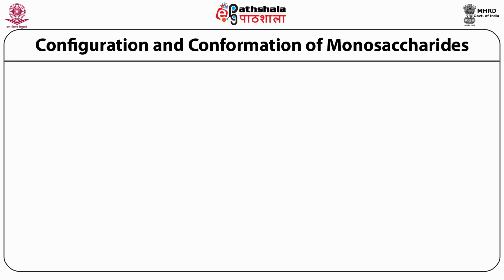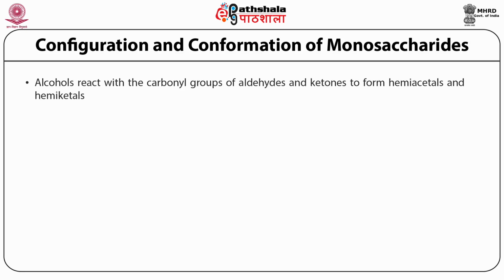We know that in general, the alcohols have a tendency to react with the carbonyl group of aldehydes and ketones, and when that happens, it leads to the generation of a hemiacetal in the case of an aldehyde and a hemiketal if the alcohol group has reacted with the carbonyl group of a ketone.